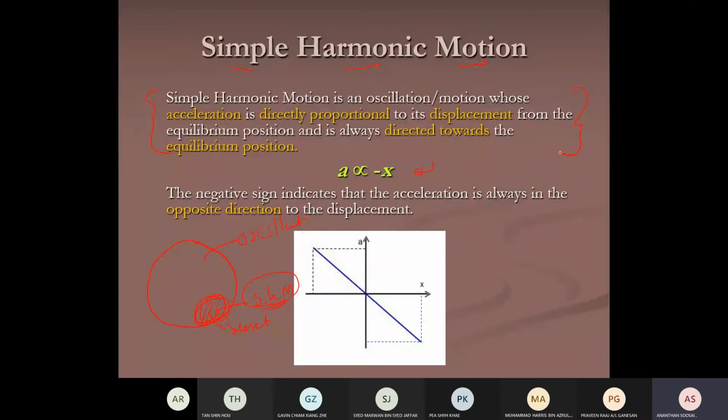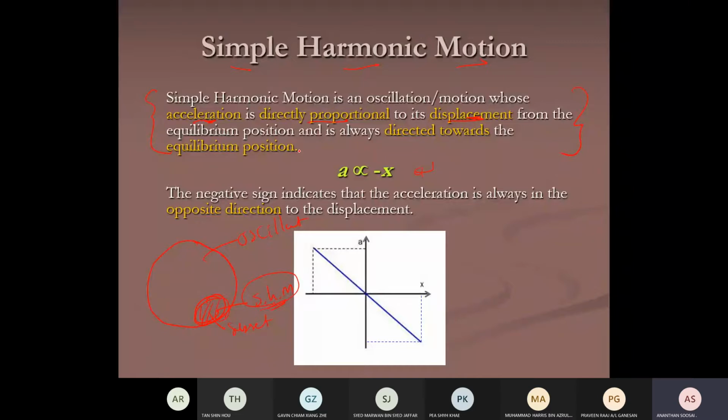This is the definition for simple harmonic motion. What is meant by simple harmonic motion? Remember this by heart. Simple harmonic motion is a type of oscillation where the acceleration of the system is directly proportional to the displacement, and always directed towards an equilibrium position.